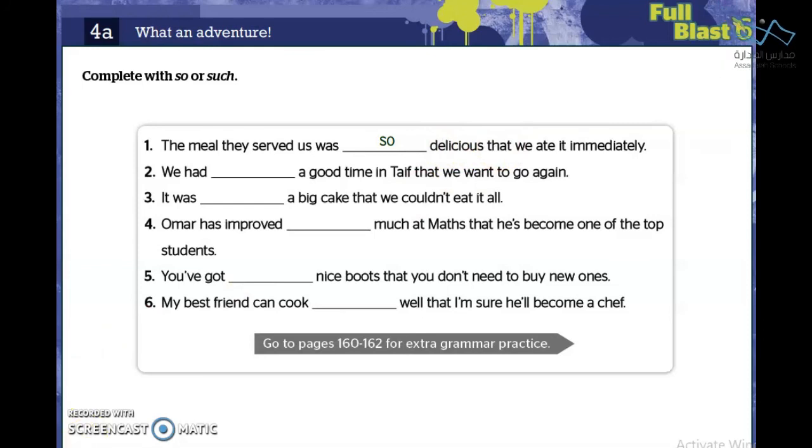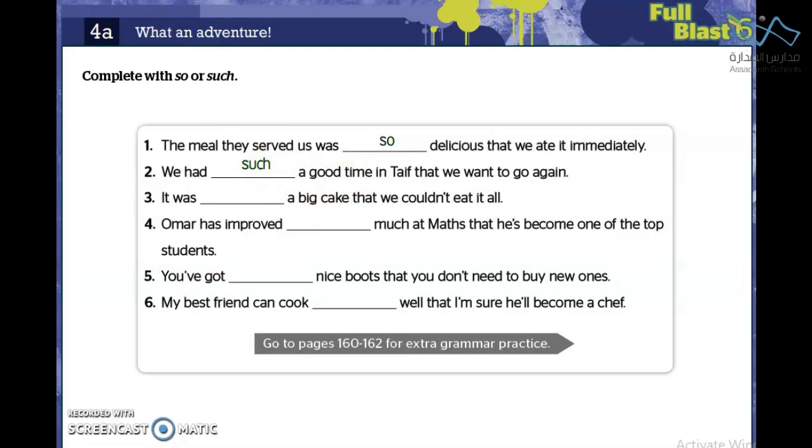2. We had a good time in Taif that we want to go again. The answer is such, and the formation is such plus a plus an adjective plus a noun. Such a good time.